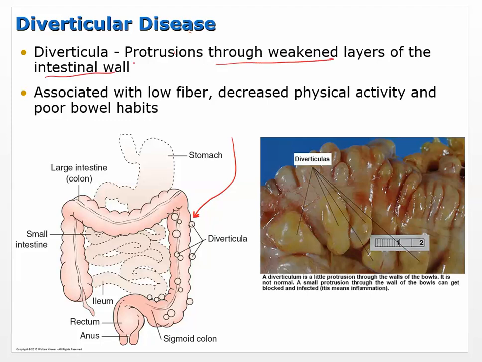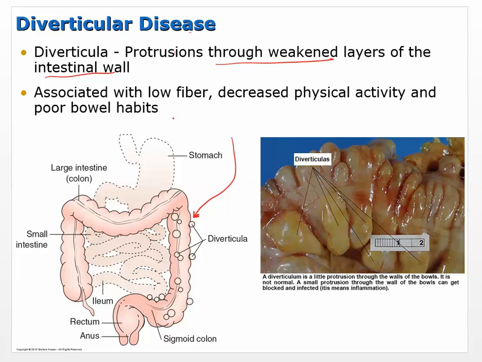Now, it used to always confuse me how something like low fiber could increase your risk of colon problems. Well, what happens with low fiber is that you don't have the bulk, and the intestines have to squeeze harder to move that food through.